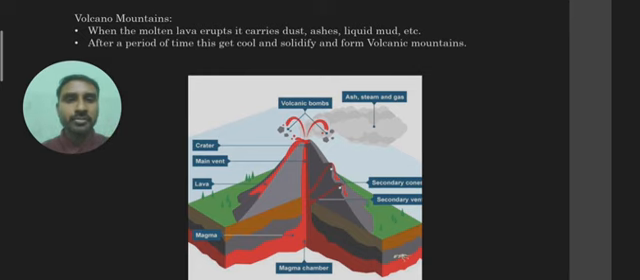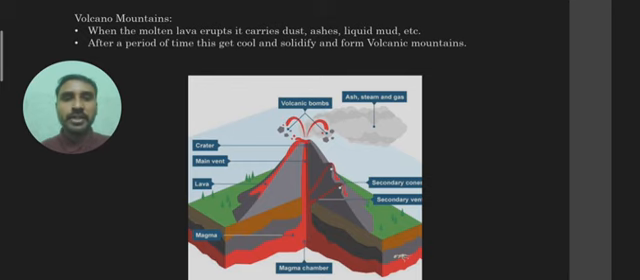Now what happens over here? The first time when the lava came out, it got deposited in a smaller manner. The second time, more, on top of the first, it came as a second layer on the first. The third time when the lava came out, it got deposited on the second. The fourth time, it got deposited on the third. The fifth time, it got deposited on the fourth.